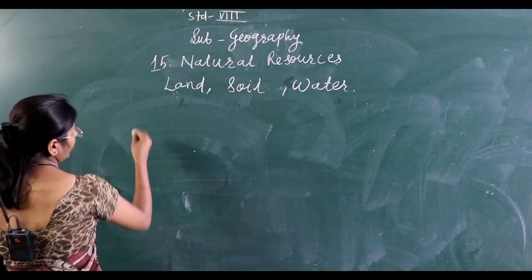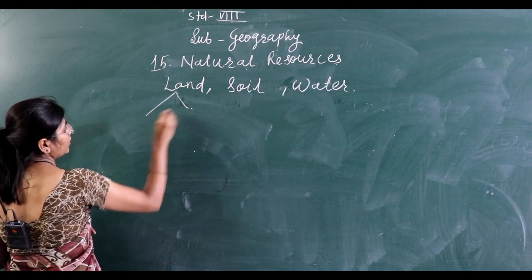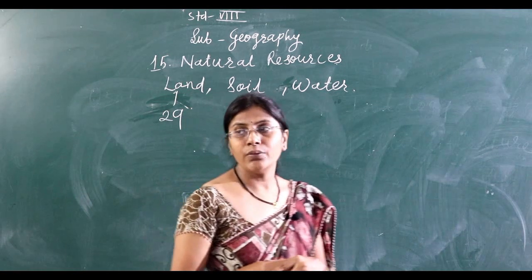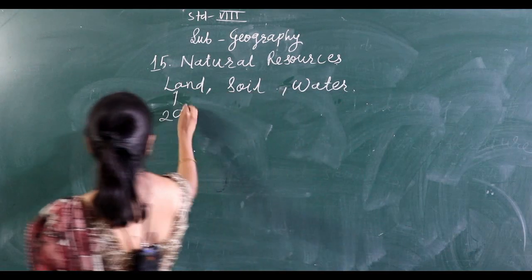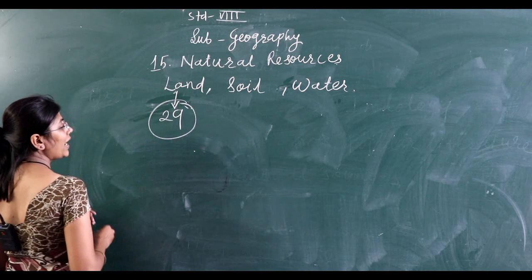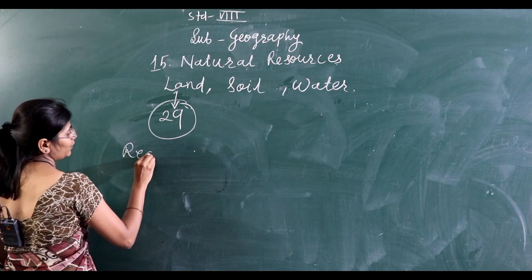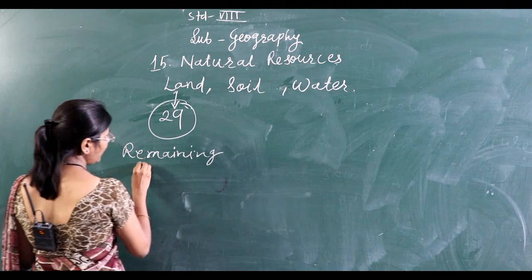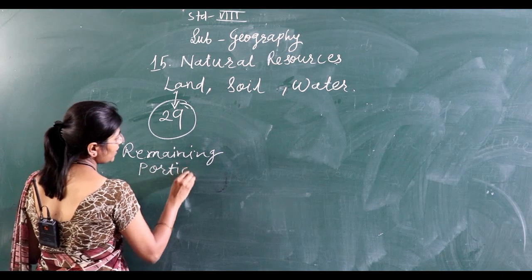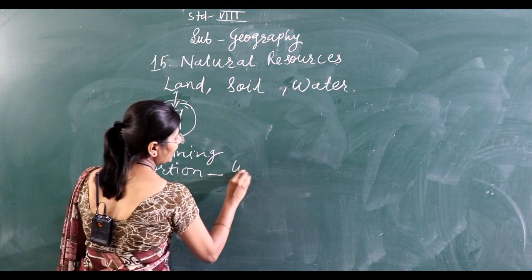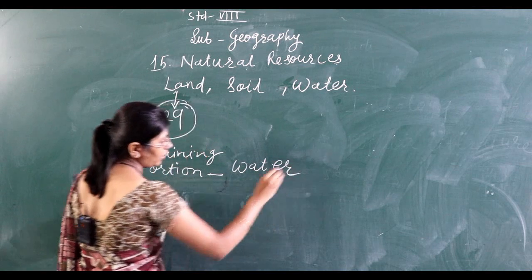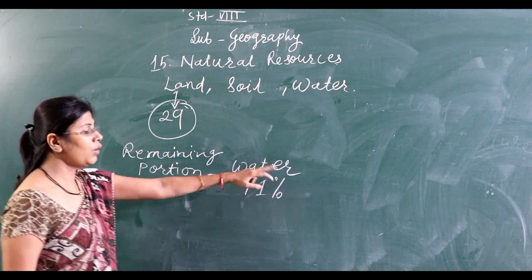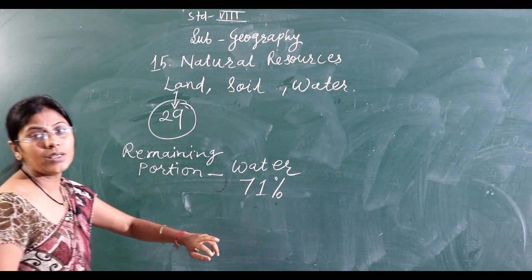Everyone knows very well that on our earth we use only 29% as land. What is in the remaining portion? The remaining portion is only water. In the remaining 71% all over our earth there is water.